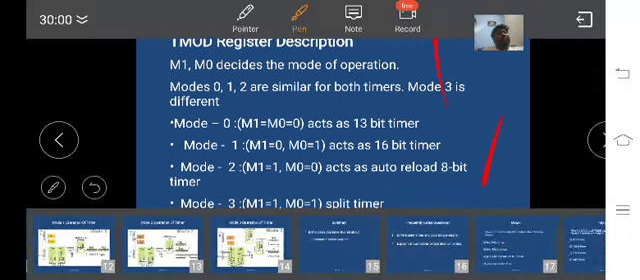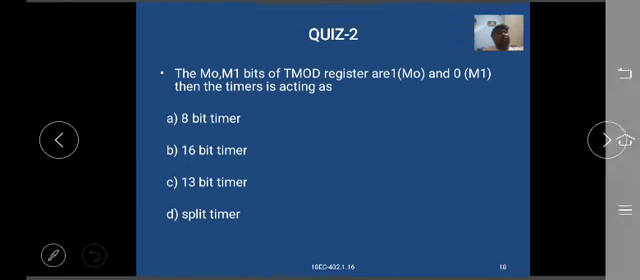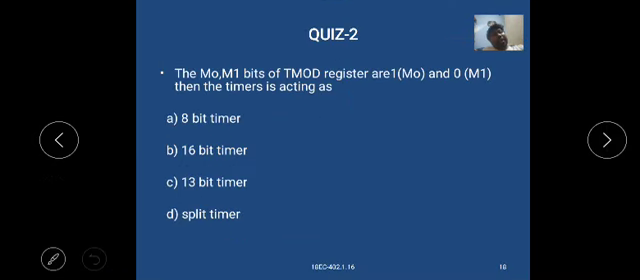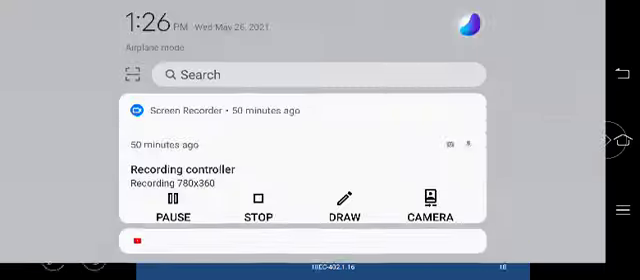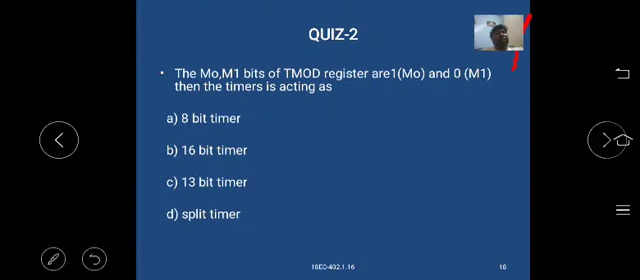Our question: M0 equals 1 and M1 equals 0, then the timer is acting as a 16-bit timer.